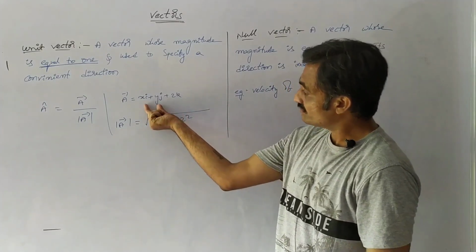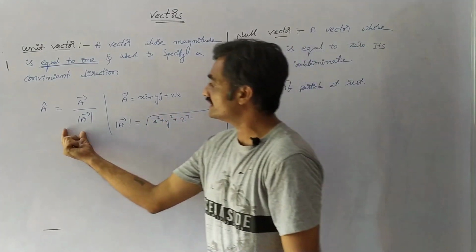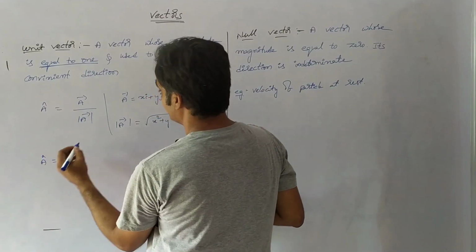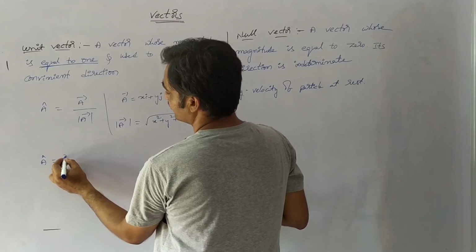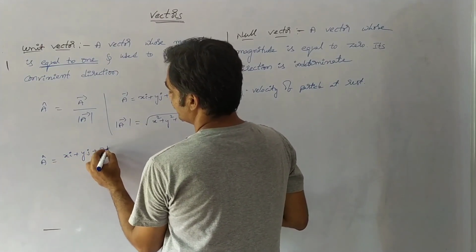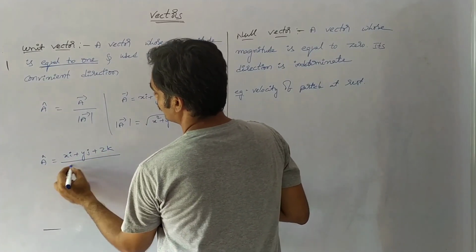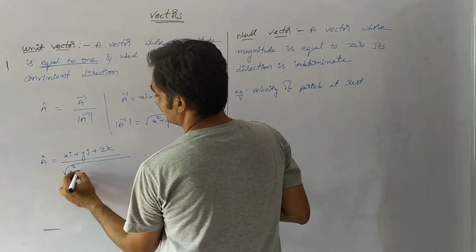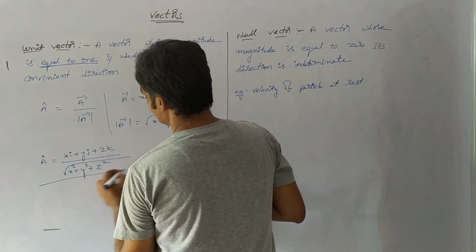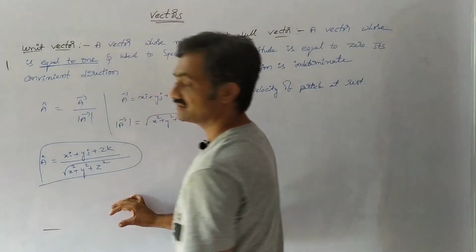If we divide this vector by its magnitude, we get a unit vector. The unit vector is represented as A cap equals xi plus yj plus zk divided by the root of x squared plus y squared plus z squared.